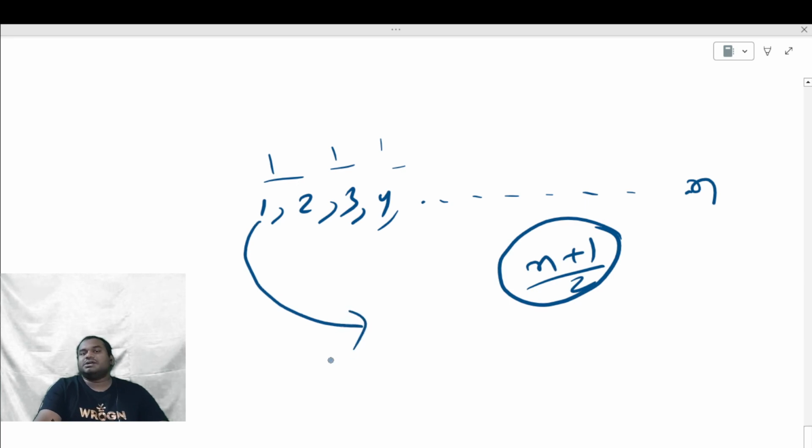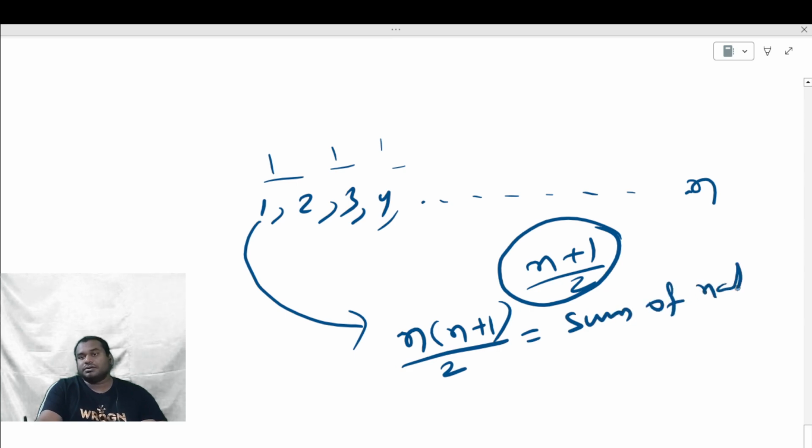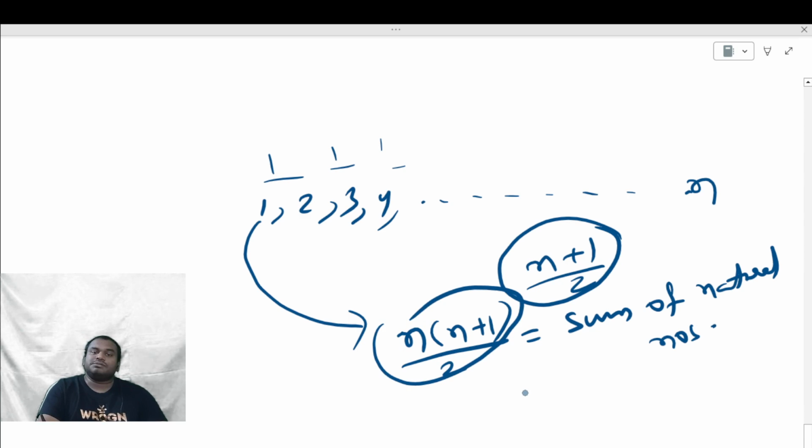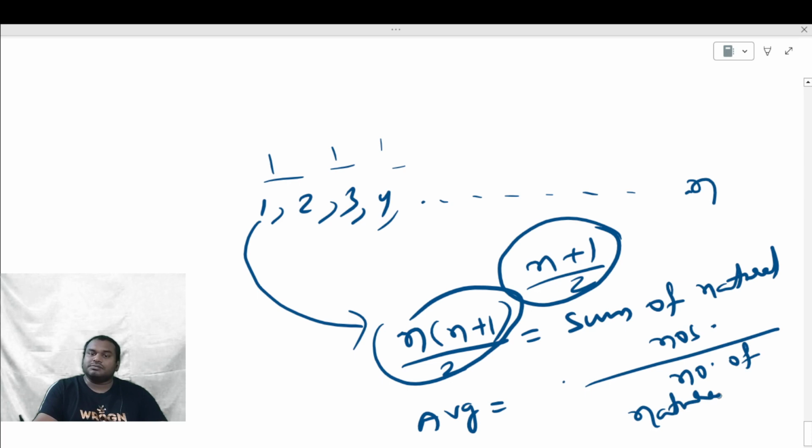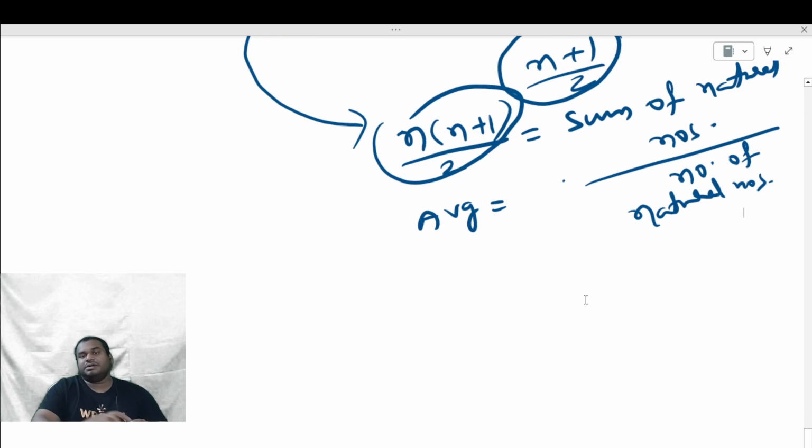Sum of these natural numbers, what is the normal formula? Average is the sum of the numbers divided by the number of numbers. n into n plus 1 by 2 is the sum of natural numbers. To find average, we take the sum of natural numbers divided by the number of natural numbers. How many numbers are there? 1, 2, 3, 4.